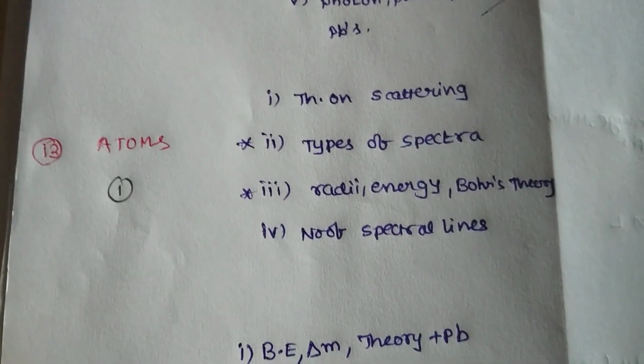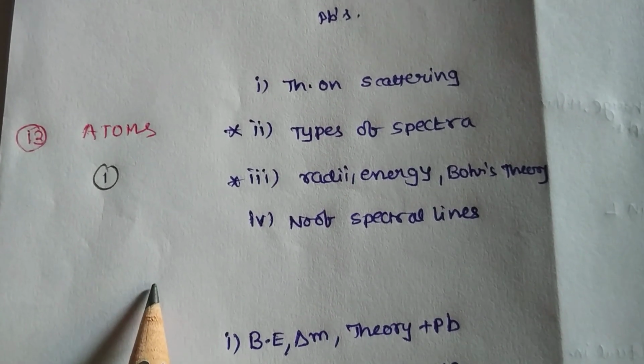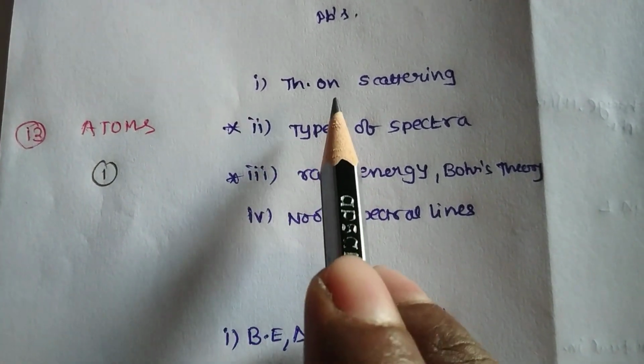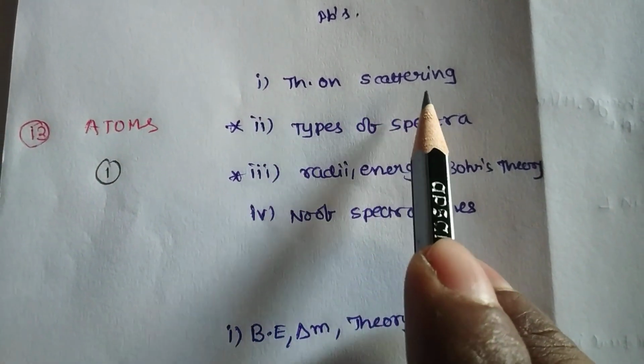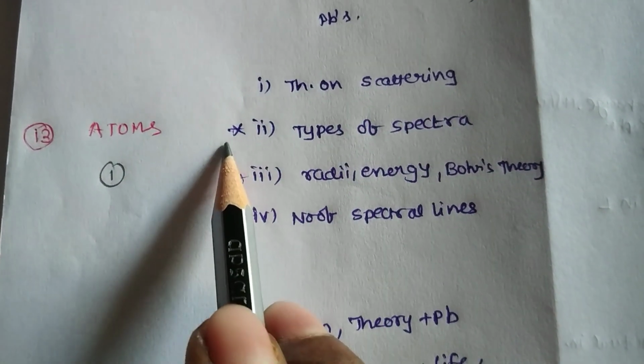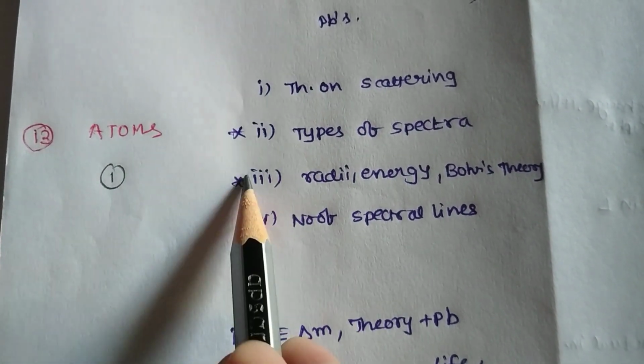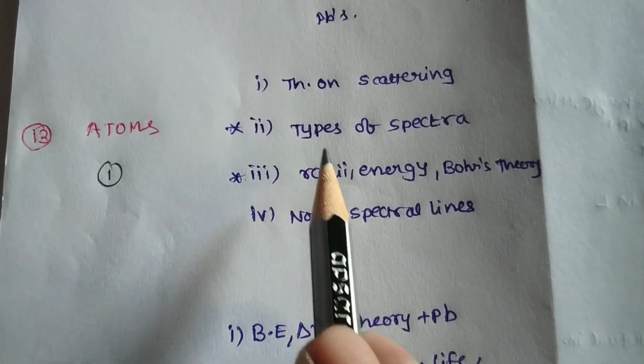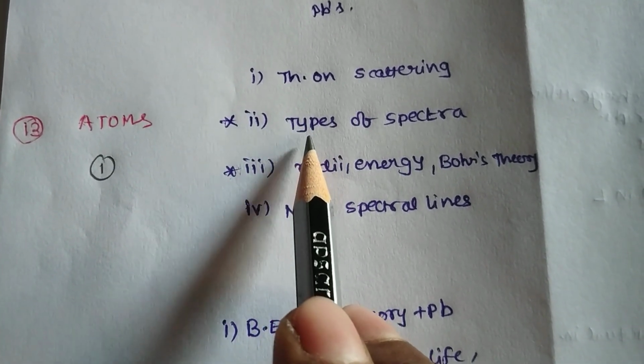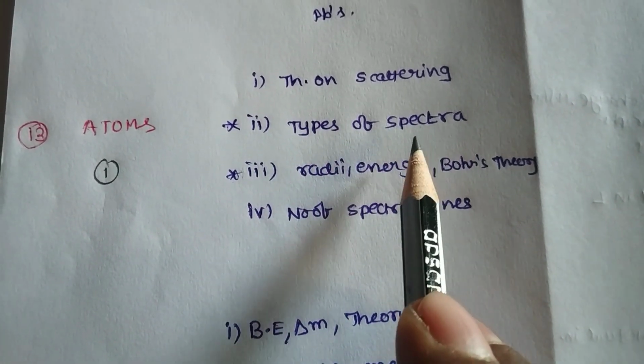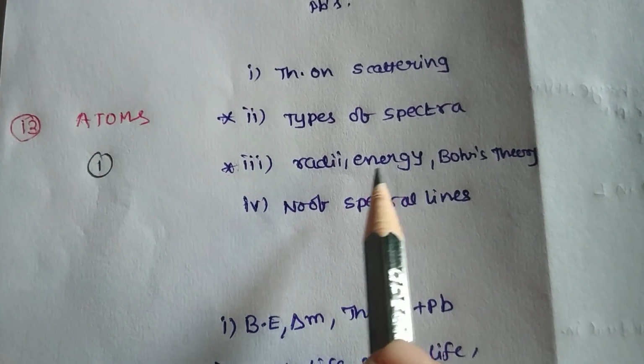Okay. Next chapter, atoms, theory on Rutherford alpha ray scattering experiment. The star indicates the number of times problems repeated. The first one is types of spectra, Lyman, Balmer, Paschen, like that.